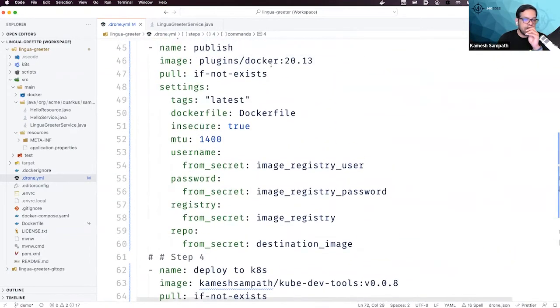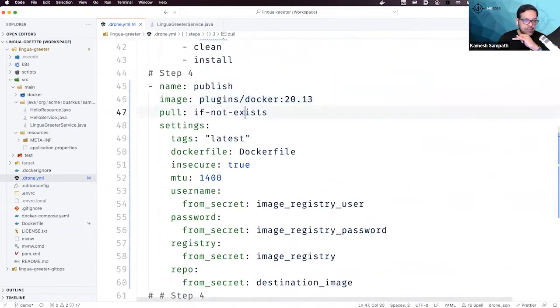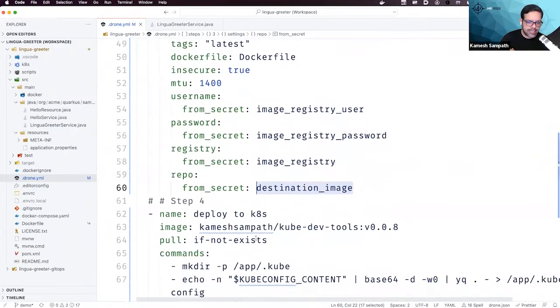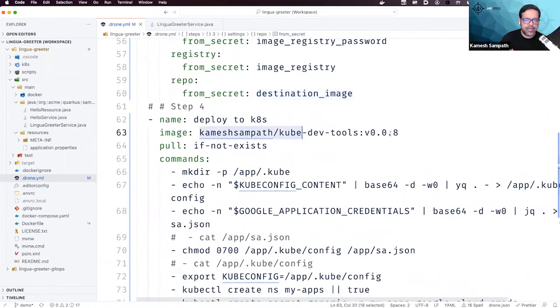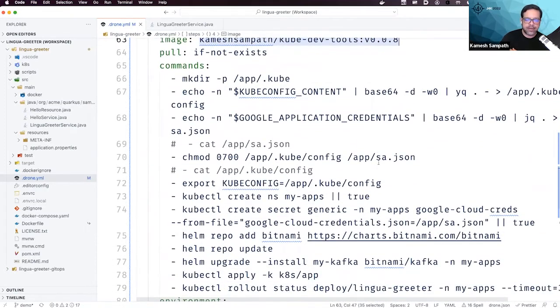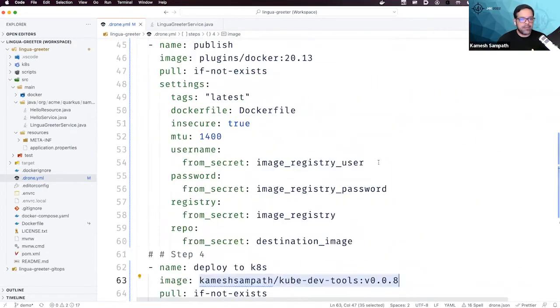If you see here, this is again an official plugin. I'm just going to build with the latest plugin and pass something like the registry user, the registry where you want to push, and the destination image. These are going to be a bunch of secrets which you can add. I'll show you the console in a second. And then finally, I'm using my utility to do a deployment, running a bunch of kubectl commands to create and deploy my application. All right, so this is what my pipeline looks like.